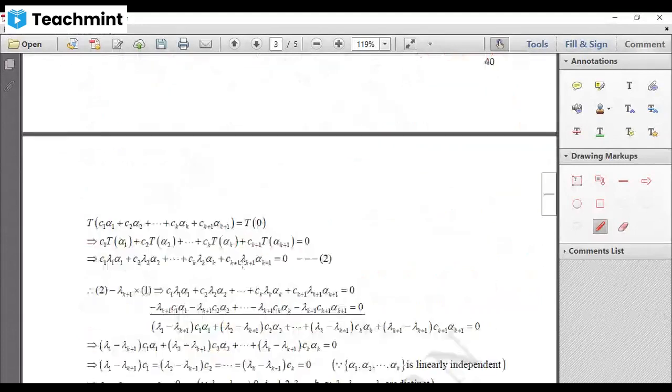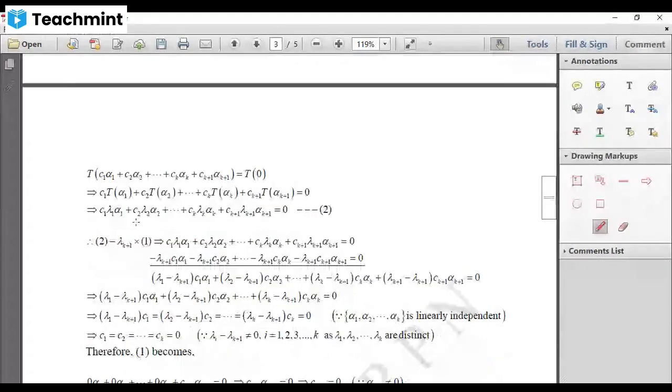Let us use that fact. So, using that fact, we can write T of alpha 1 as lambda 1 alpha 1. T of alpha 2, you can write here. Because T of alpha I is equal to lambda I into alpha I, where I runs from 1 to m.